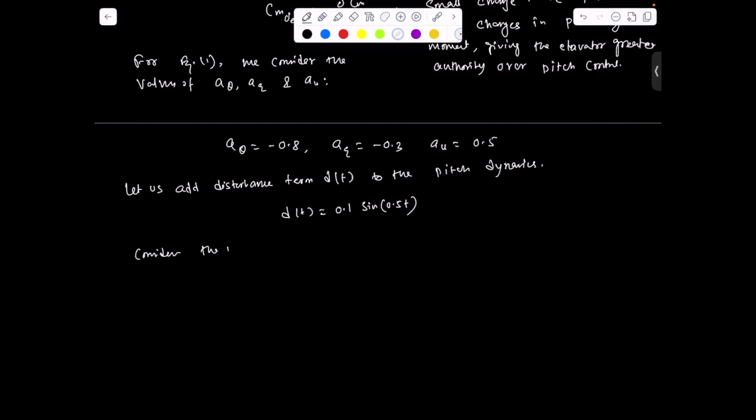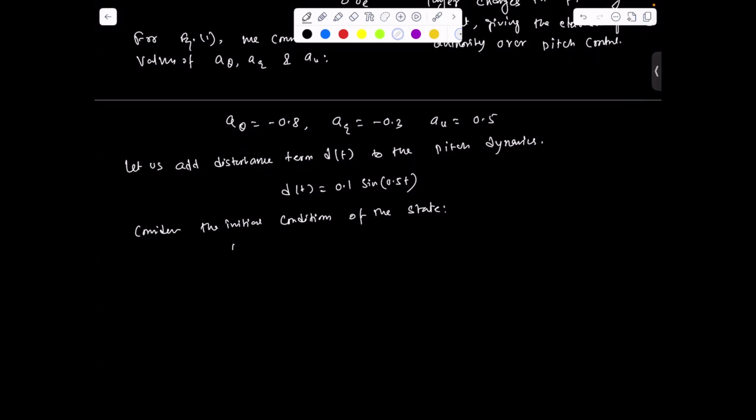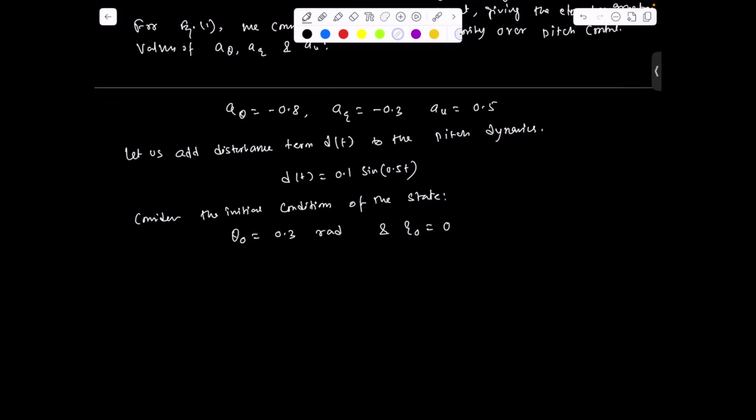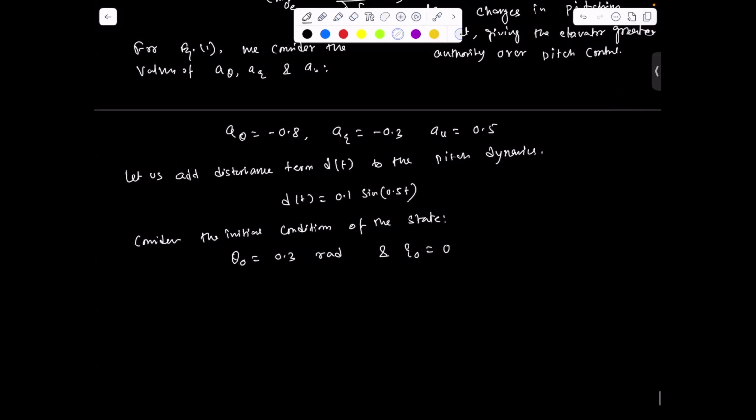And also we are considering the initial conditions of the states. Here we have two states, theta and q. Theta naught we are taking as 0.3 radian and q naught we are taking as 0. So we have to design the control u such that theta and q are controlled or stabilized.